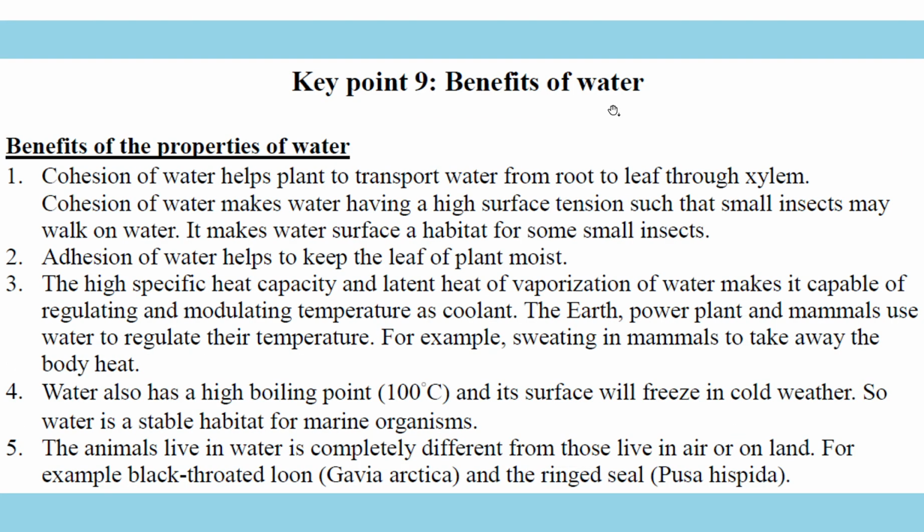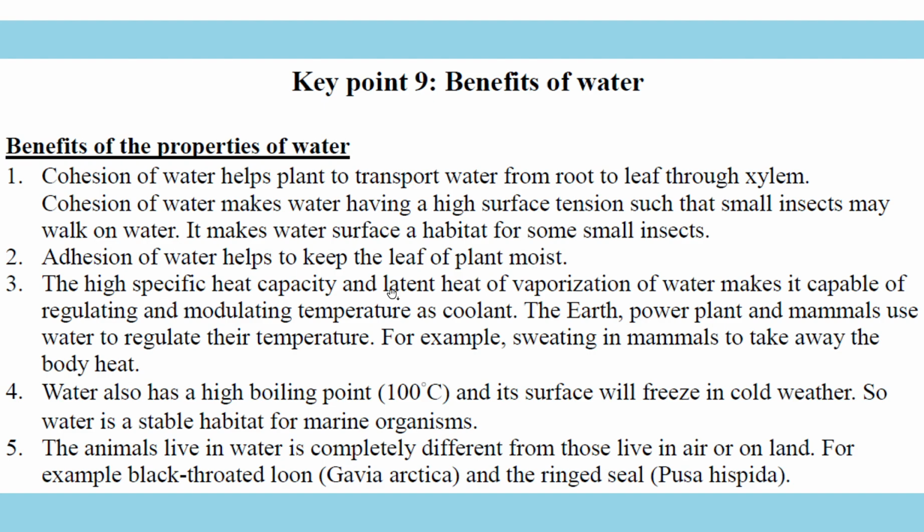Okay, what are the benefits of water? Remember, it's a summary. Cohesion of water transports water from the roots to the leaf along the xylem, we'll talk about it later. And the cohesion of water gives it a high surface tension, and small insects may walk on water, making the water surface a habitat for them. And adhesion, the attractive force between water and the wall of the plant, can keep the leaves moist and then transfer the water up.